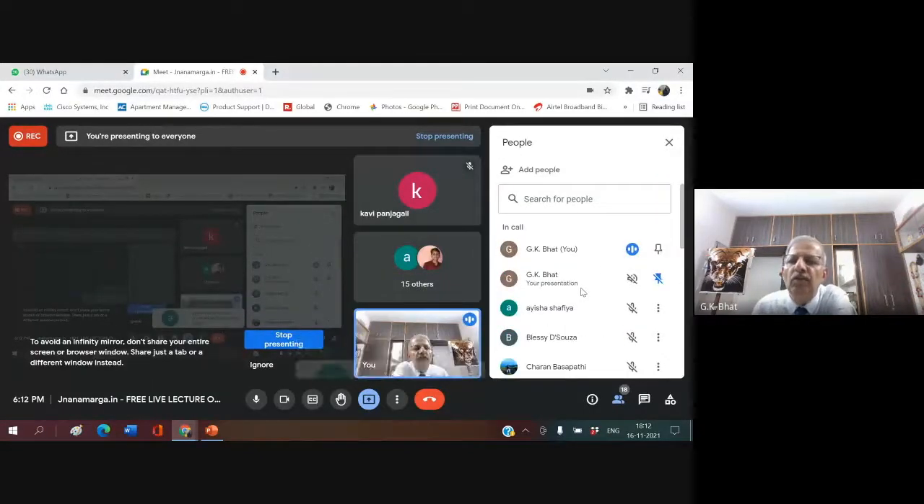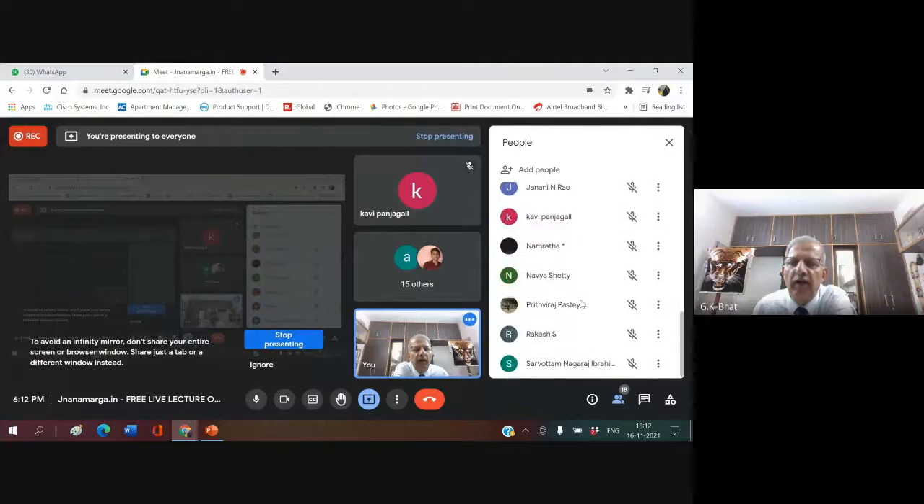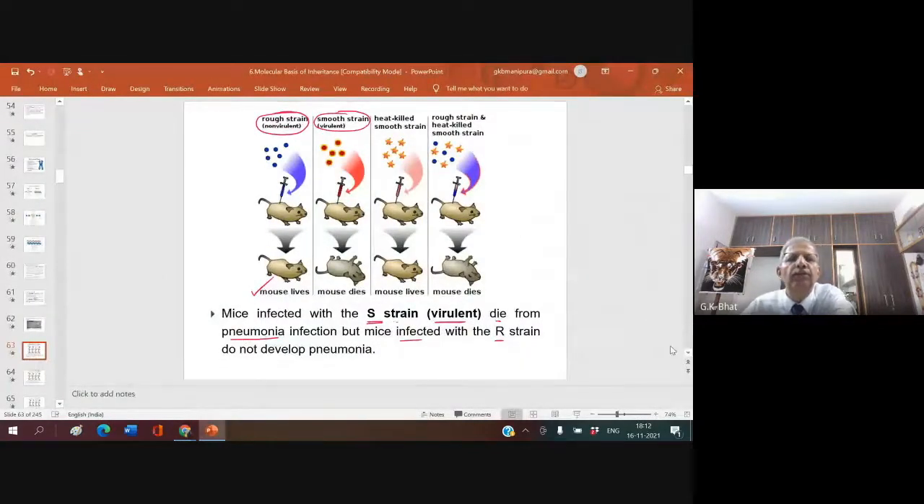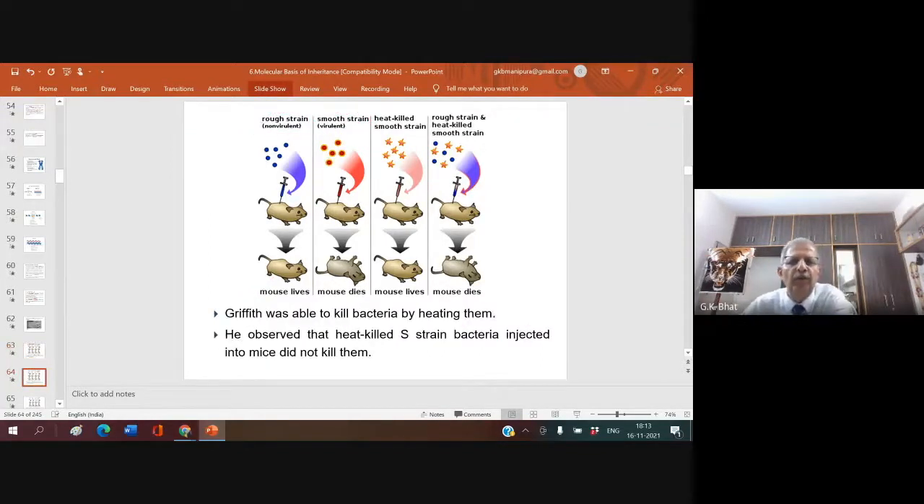Okay. So this is what you have. I hope it is understood. It is clear to you what I have said. So you have 2 strains. The rough strain is non-virulent. It is not dangerous. The smooth strain is virulent. It is dangerous in the sense that when the smooth strain was injected into the body, the mouse used to die. When the rough strain was injected into the body, the mouse never used to die. So it is non-virulent, it is not dangerous. So mice infected with the S strain die from pneumonia infection, but mice infected with the R strain do not develop pneumonia.